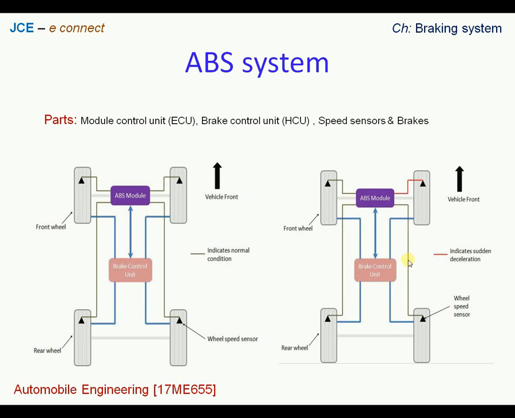So in a way, in 1 second about 20 to 30 times the rotation of the wheel will be braking, but that happens so smoothly that the driver will not feel it most of the time.